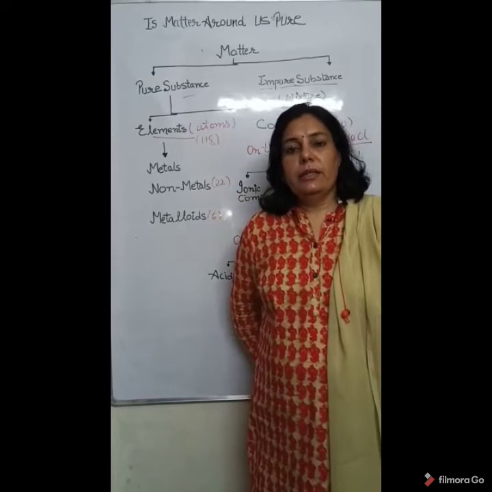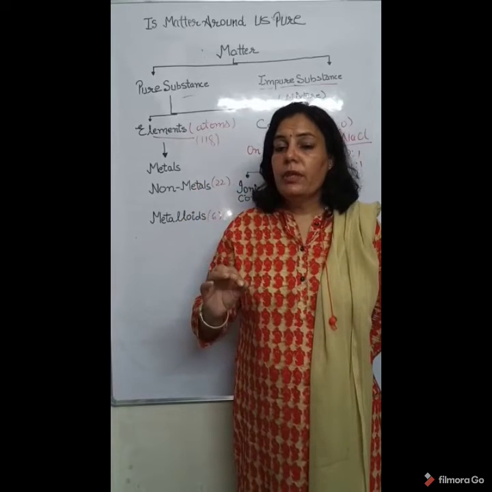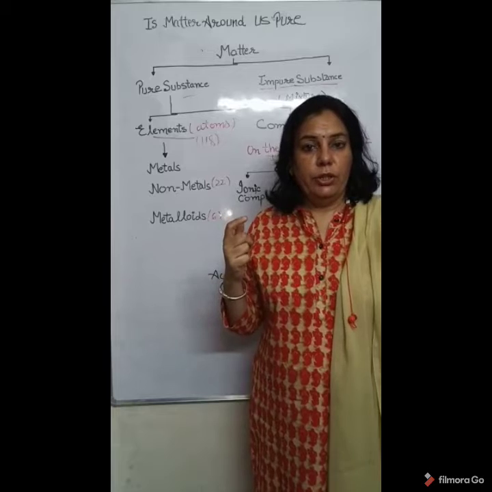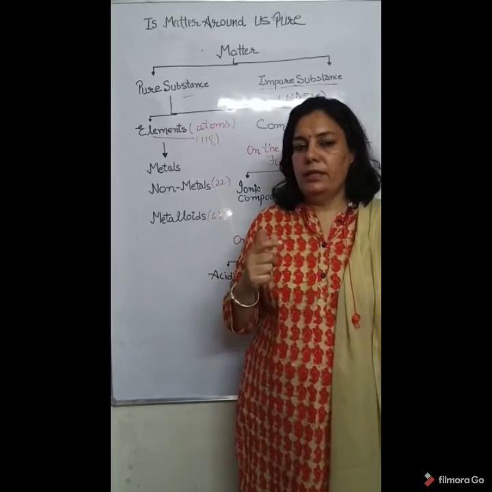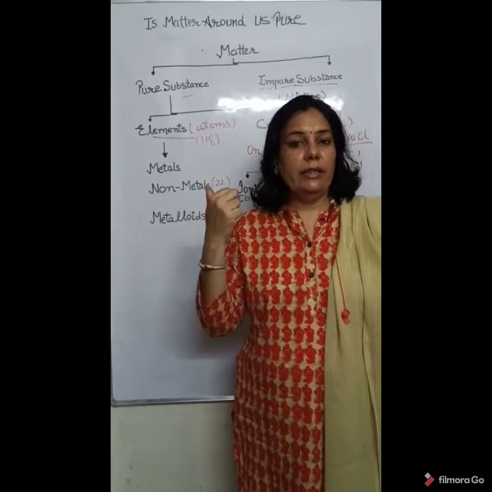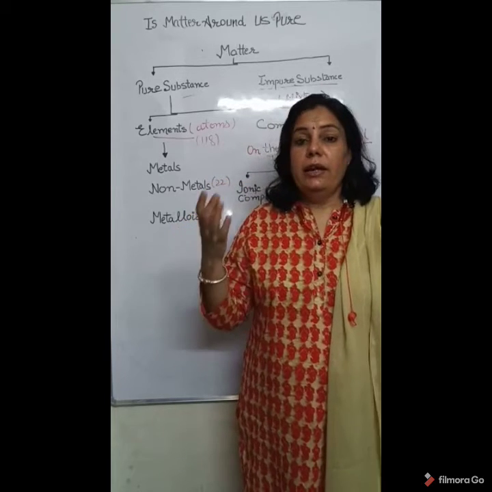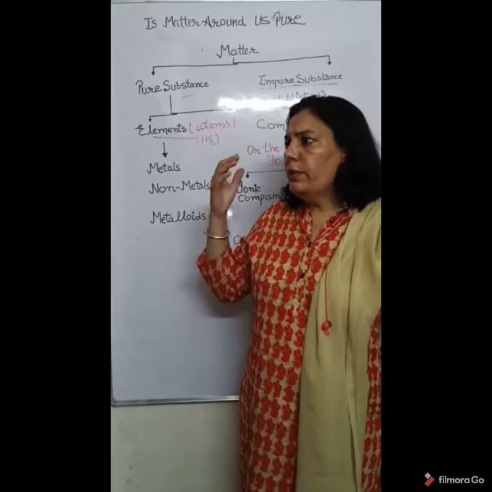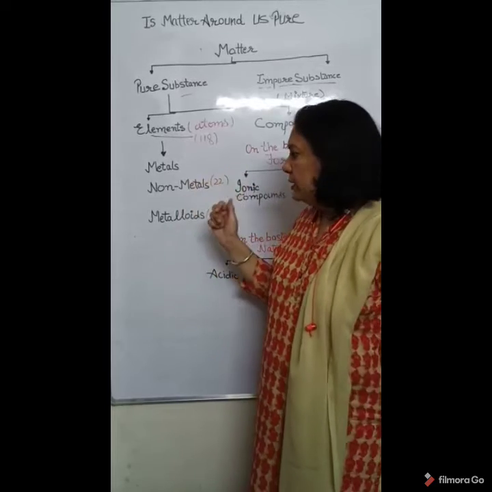So what are metals? Metals are pure substances which are hard in nature, which are generally found in solid state at room temperature. Okay. Next, what are the properties of metals, children? Yes, first property is these are malleable, these are ductile, these have high tensile strength, these are good conductors of heat and electricity, and they have shiny appearance, means they have luster also.